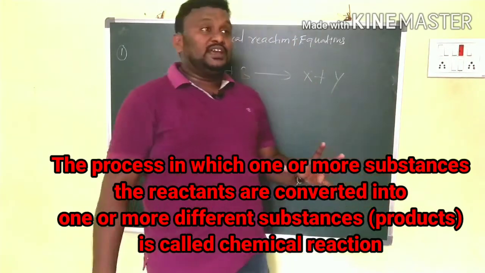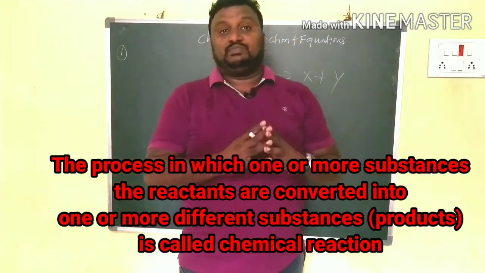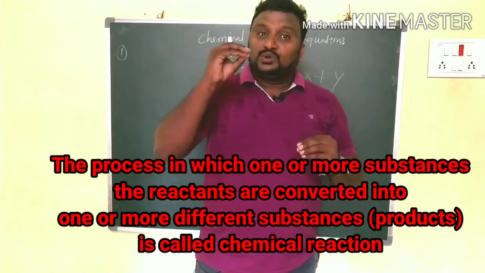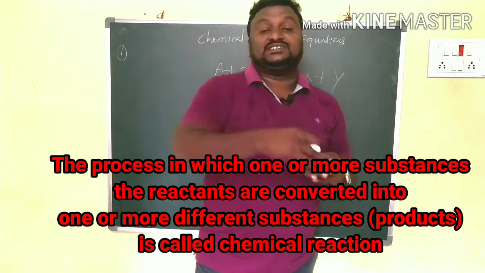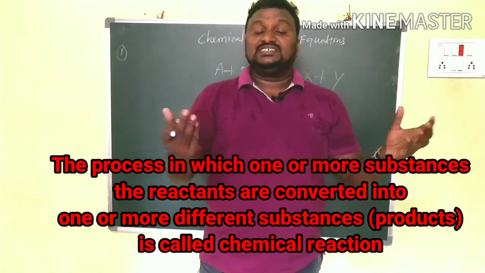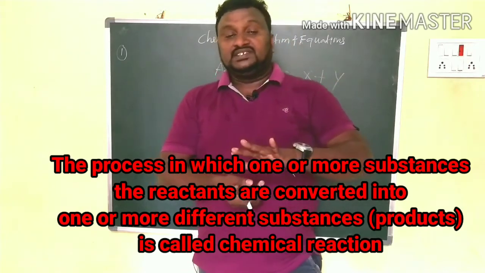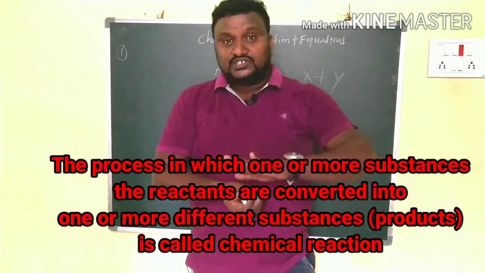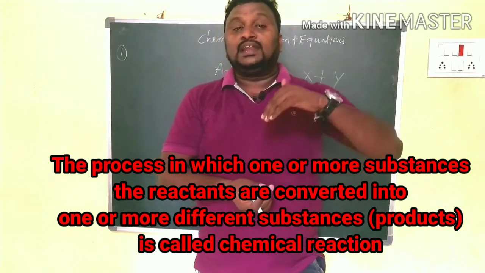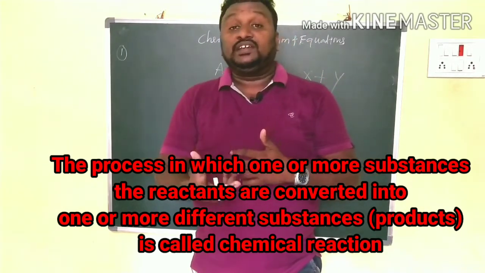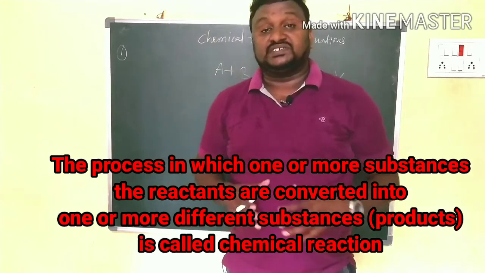Clear? A chemical equation is the equation that is used to explain the chemical reaction process. A chemical reaction is the process in which substances are completely changed into new substances with new properties by changing their compositions.